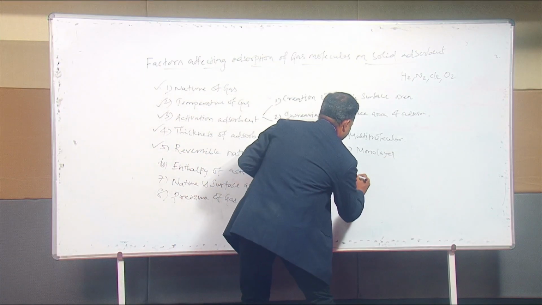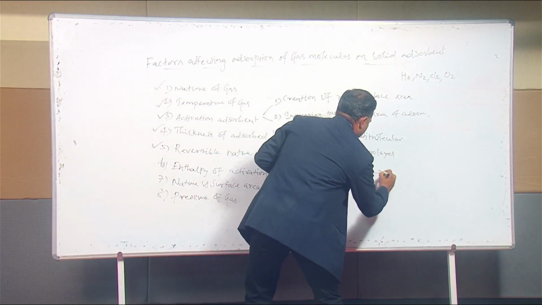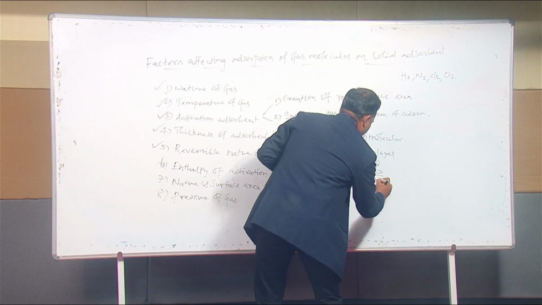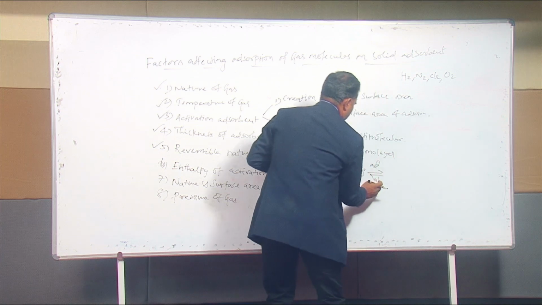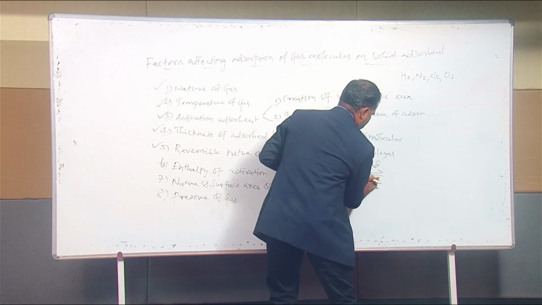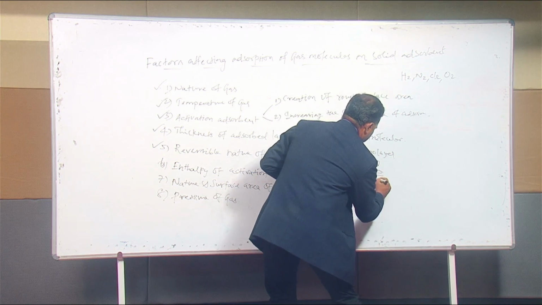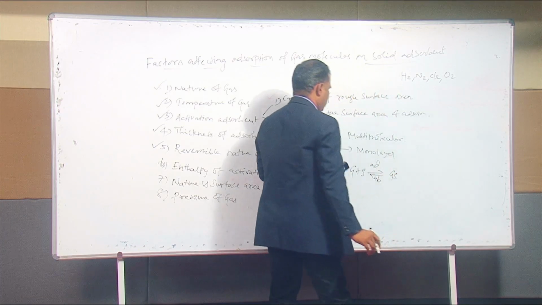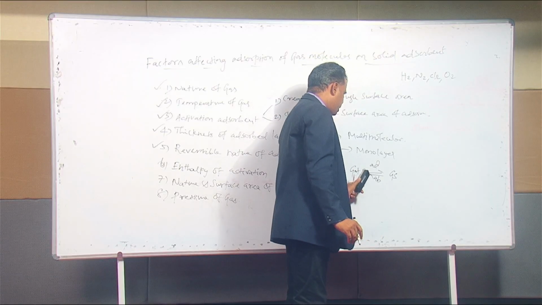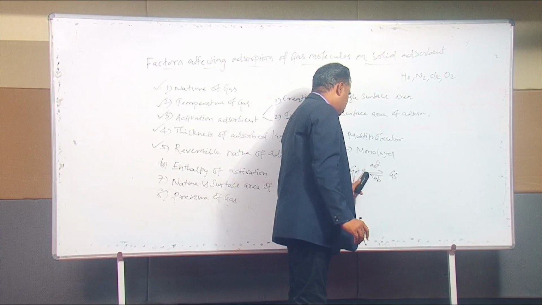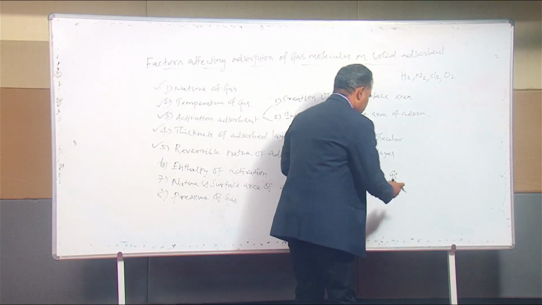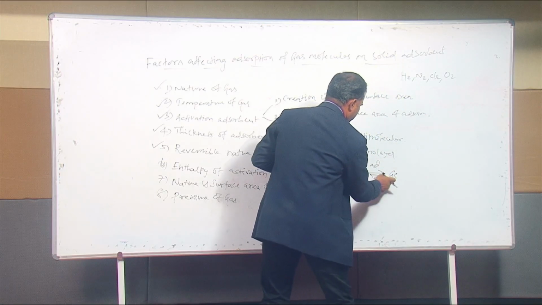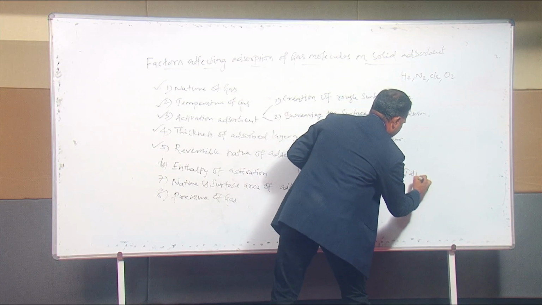For example, gas plus solid adsorbent: the forward reaction may be adsorption, the backward reaction may be desorption. Here G means gas and S means solid adsorbent. The gas molecule and solid adsorbent are converted to product, and again it gets reversed under the same temperature and pressure.